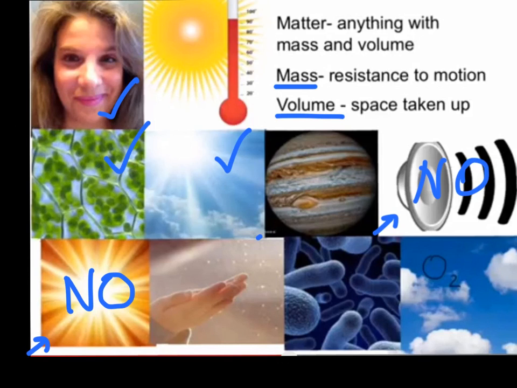On the other hand, Jupiter, right next door over here, does take up space and does resist being moved. It is definitely a form of matter. Bacteria, same thing. Bacteria are tiny, like those plant cells, so you may not realize this, but they do take up space and they do resist being moved. You just need an awful lot of them before you start to even notice that they're there. But just because something doesn't have a lot of mass or a lot of volume doesn't mean it's not matter. And that kind of goes for dust as well. Dust can be really tiny, but if you get enough of it together in one place, you sure could fill a balloon with it. You could fill a balloon with bacteria too. I don't recommend it, but it could happen.